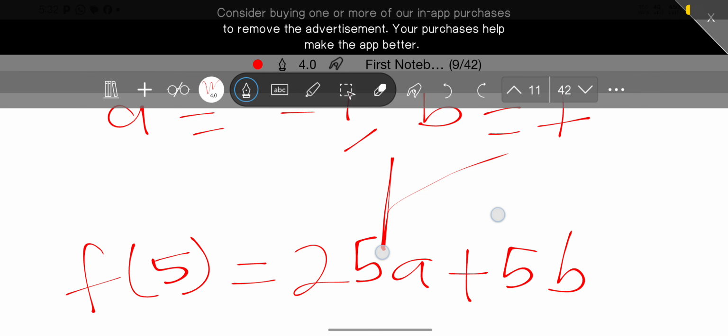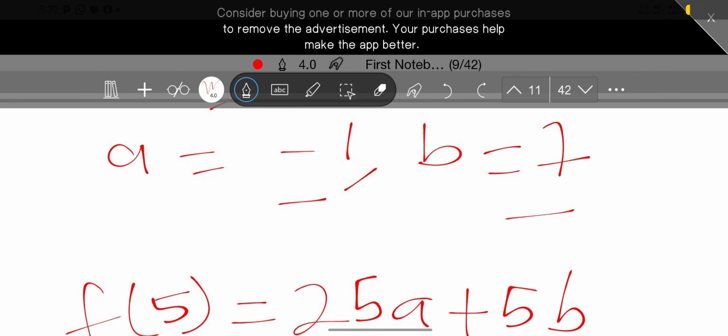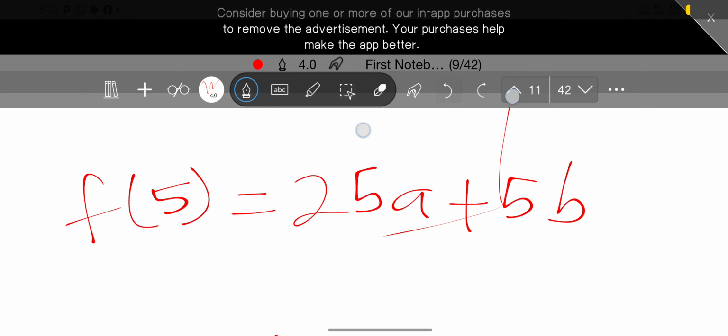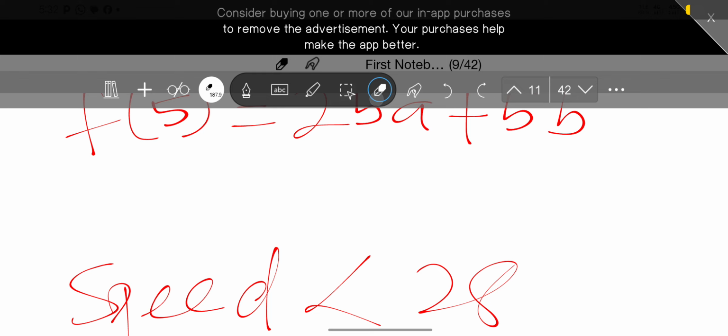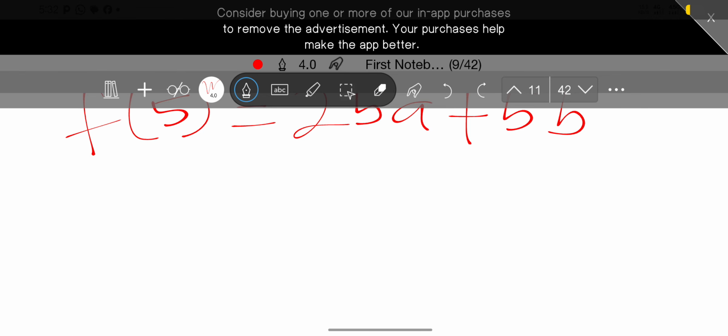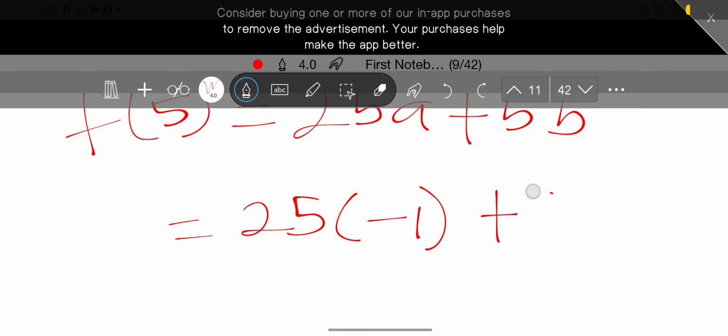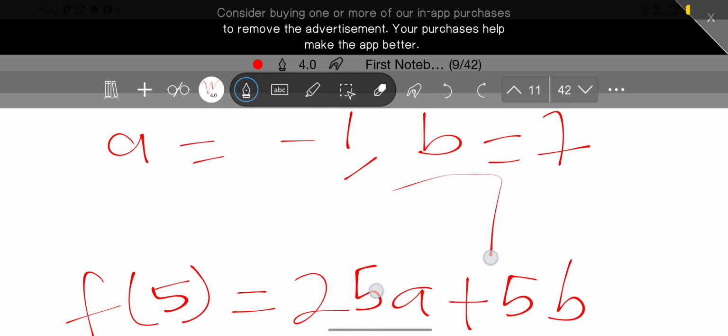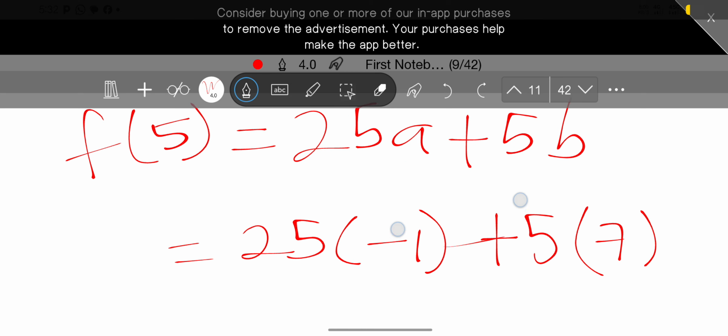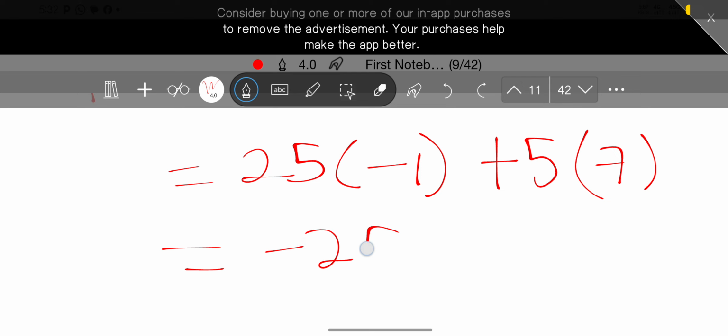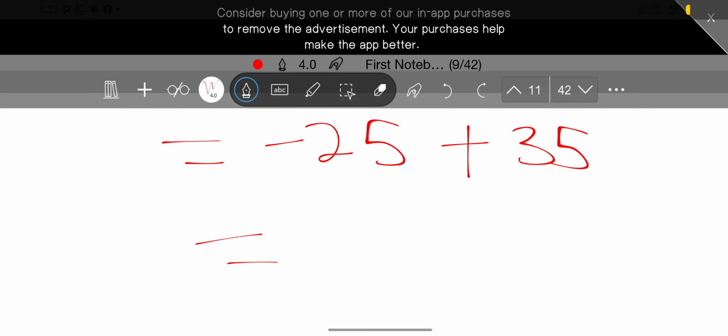We know that a is equal to minus 1 and b is equal to 7, so I'm just going to substitute that. That equals 25 into bracket minus 1 plus 5 into bracket 7. That equals minus 25 plus 35, and that equals 10.